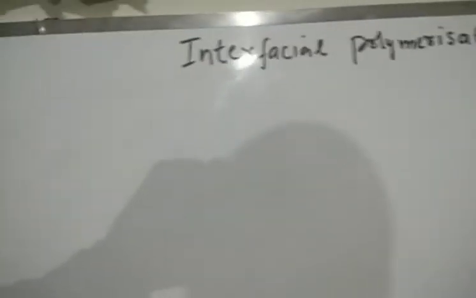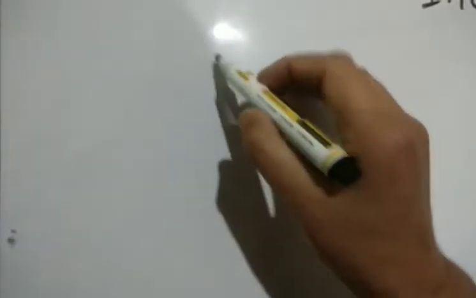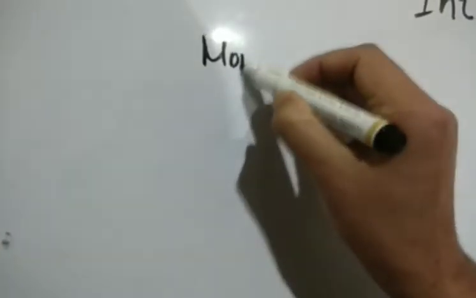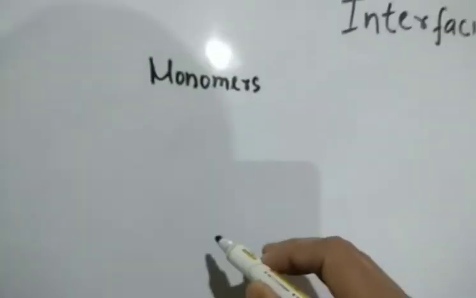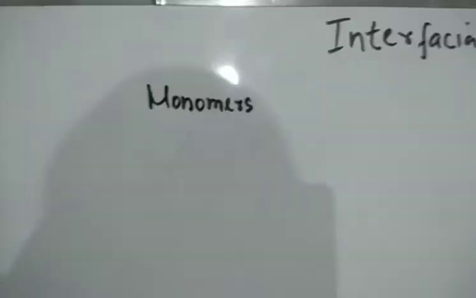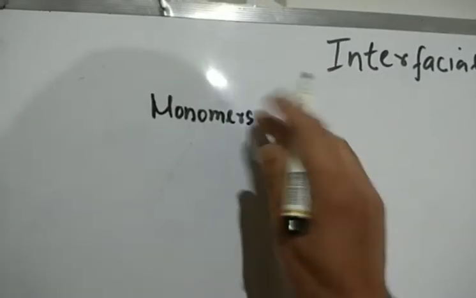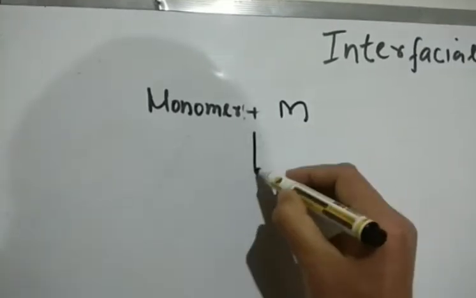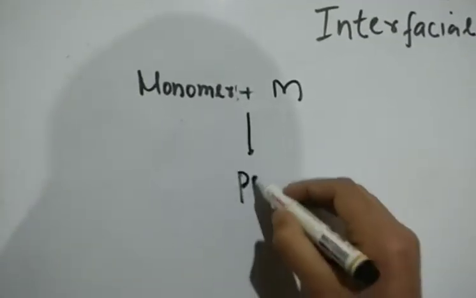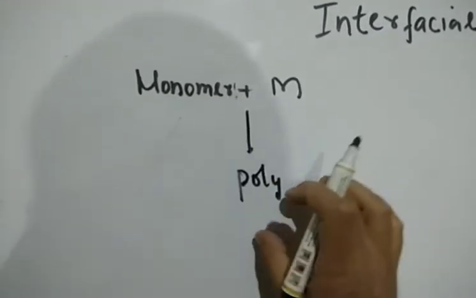So today's topic is interfacial polymerization. Before we go to the topic, one of the things when we do polymerization, we react monomers. For example, let us say a monomer reacts with another monomer, and then we'll get a polymer. So n monomers react with n monomers, we'll get a polymer.